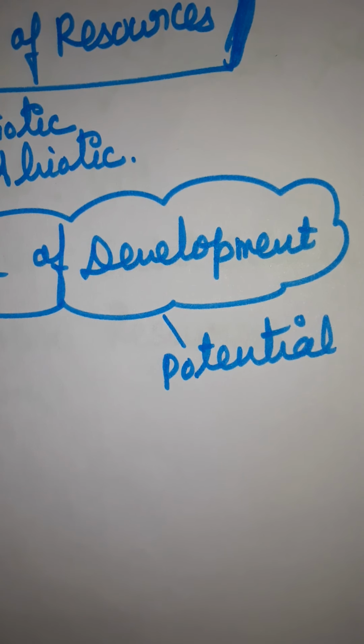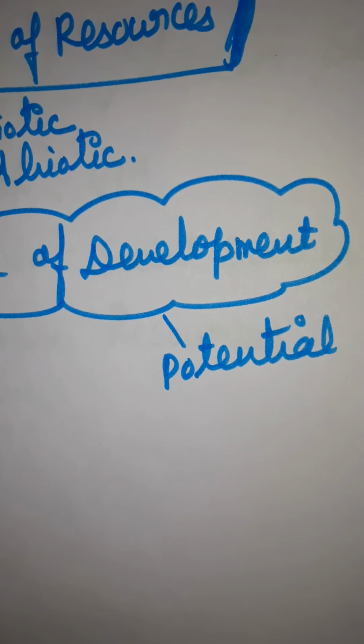On the basis of distribution, a resource may be ubiquitous like air, found everywhere, or localized, found in certain parts only like minerals.